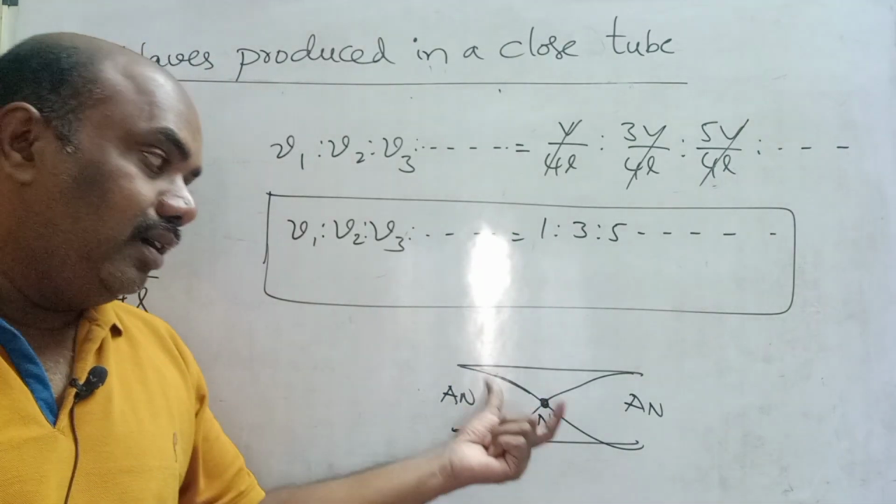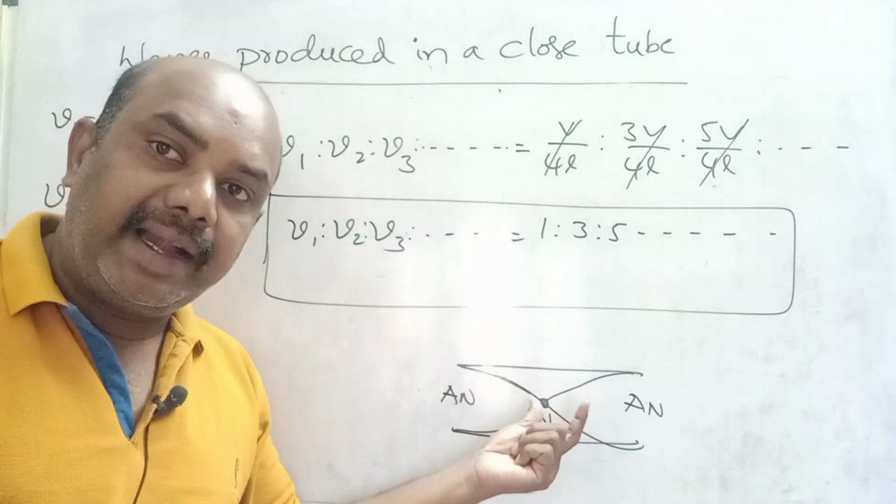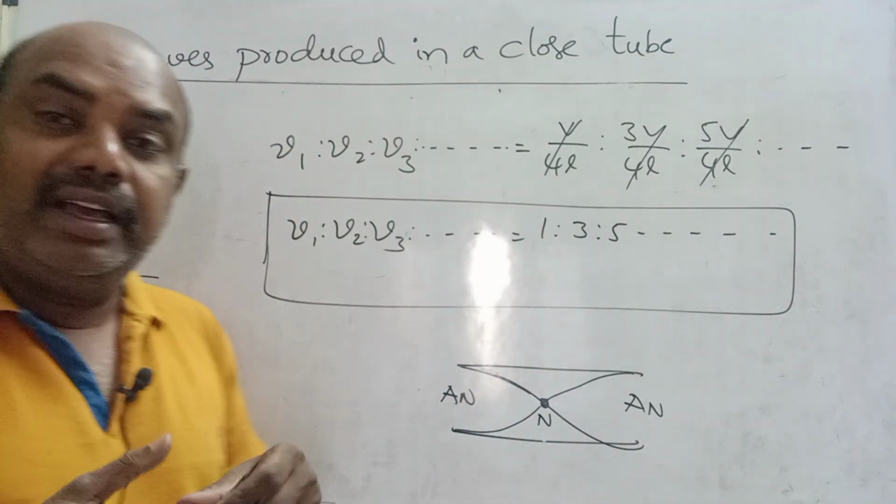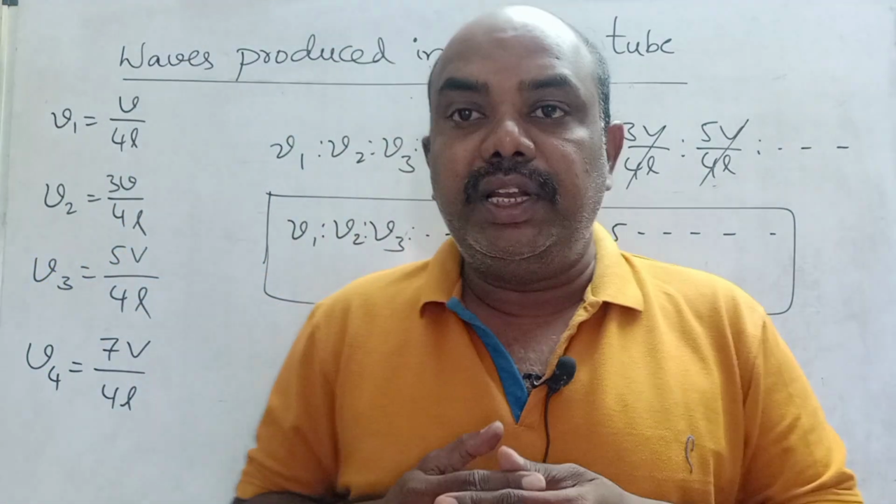Next case, in between one more loop is added. In the third case, two loops are added. Like this, we get the frequencies ratio in a two-side open-ended tube.